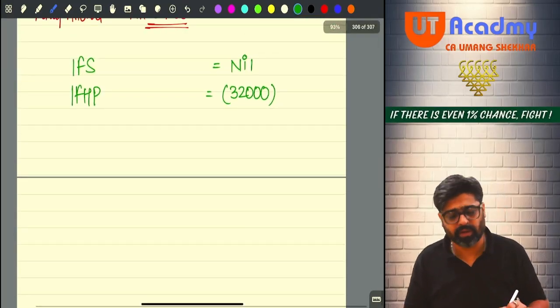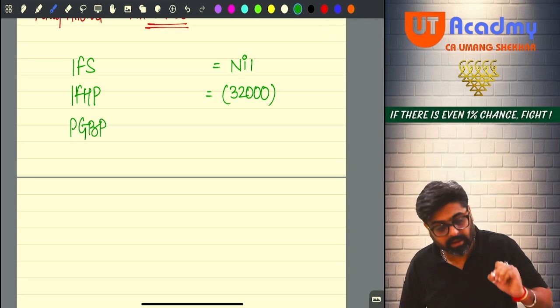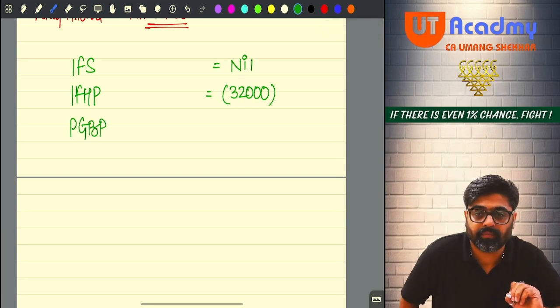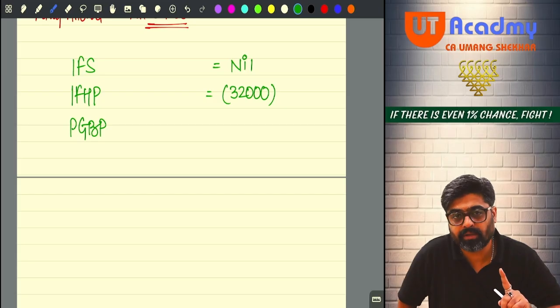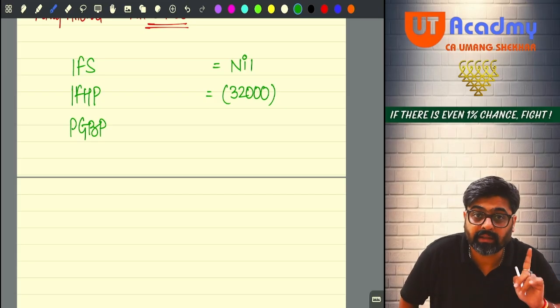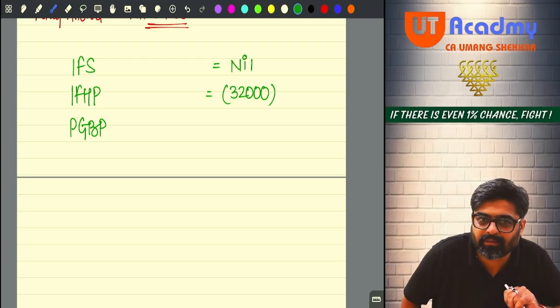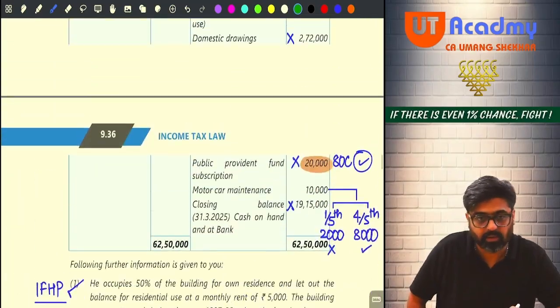This negative 32, okay. Do you have PGBP income? Yes, sir. Now be very careful in PGBP calculation. You are supposed to calculate PGBP by the direct method. Take only PGBP incomes minus only PGBP expenses, and that we have highlighted with pink color. Okay, now first what you will take on your calculator?